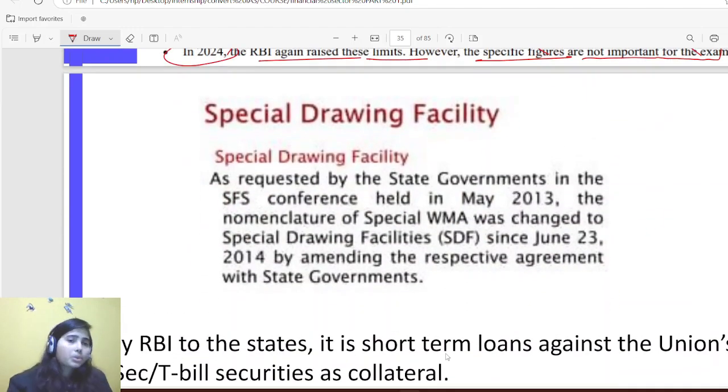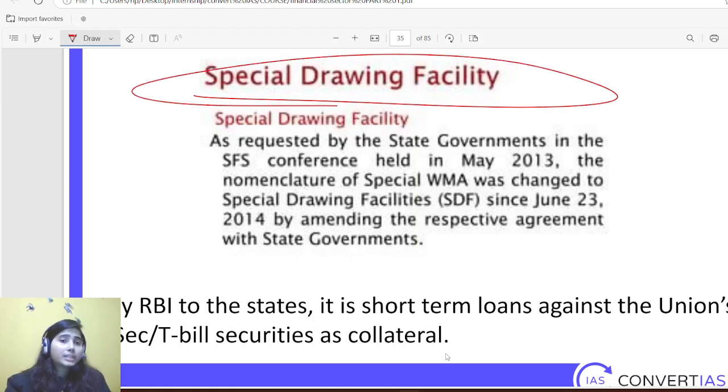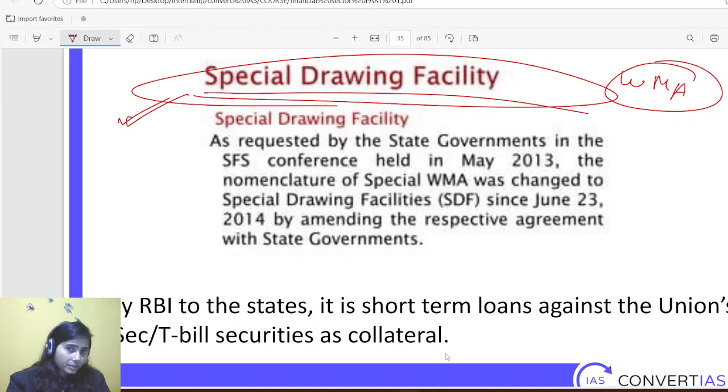Then comes the special drawing facility. Special drawing facility means when state governments have already utilized their WMA, the ways and means advance method, but they need more money, then they can avail this mechanism and ask for money from RBI under the special drawing facility. It was started in 2013.